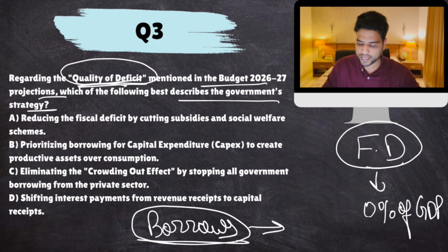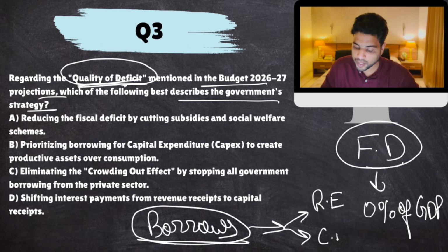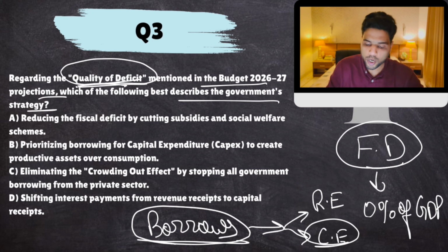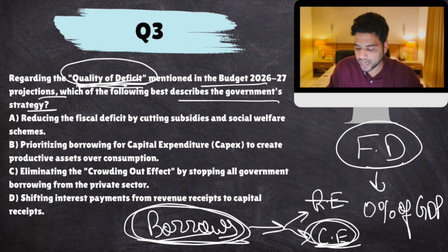So there are two kinds of expenditure. Revenue expenditure, which is generally considered non-essential, wasteful, and capital expenditure, which is generally considered useful, because capital expenditure is kind of investment. It gives you returns in future. So your quality of deficit would be high if your deficit is more because of capital expenditure rather than revenue expenditure. Okay, so your borrowings should be channelized towards capital expenditure more than revenue expenditure.